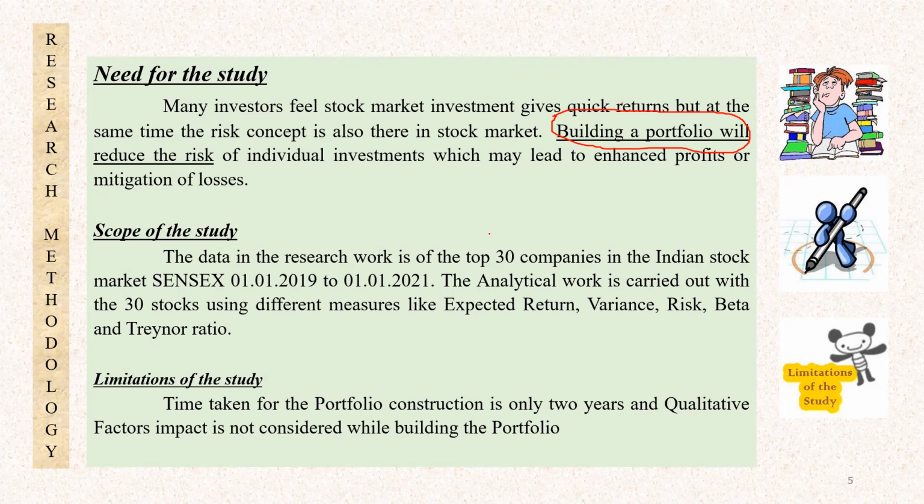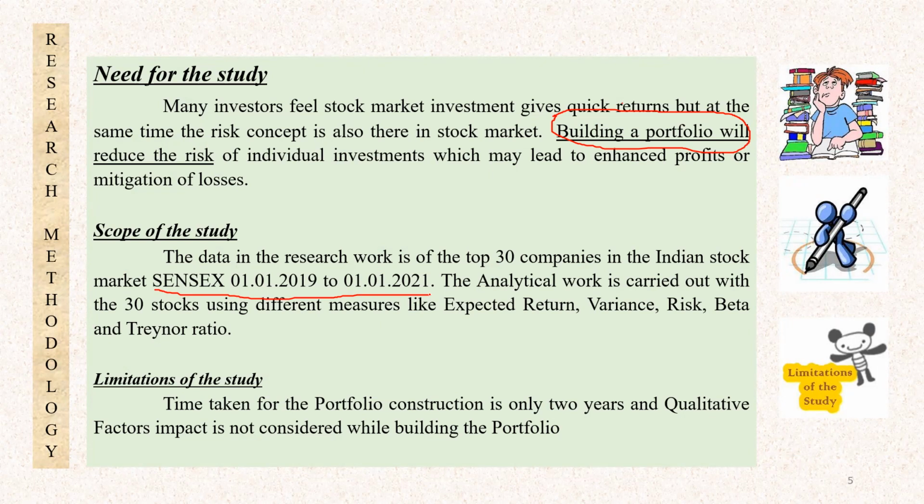And the scope of the study: the data has been collected from the Bombay Stock Exchange official website for a period of 2 years, from January 1st, 2019 to January 1, 2021. The analytical work is carried out with the top 30 stocks, and we have calculated expected return, variance, risk, beta of each stock, and Treynor ratio.